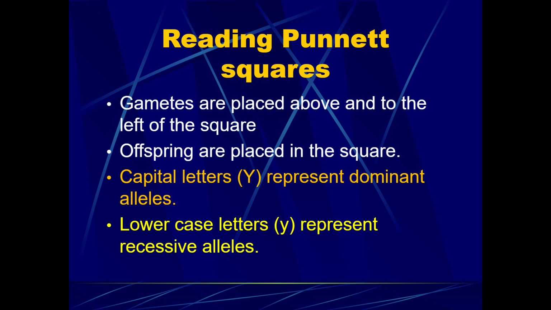And gametes, or in this case we're going to use letters, are always placed above and to the left of the square. And then in the squares, that's where we're going to put the letters of the offspring. So the gametes are going to be the letters you're inheriting from your parents, and the ones in the boxes are going to be the letters that we could possibly have a combination of and produce offspring. We're going to use letters as the alleles, and for the dominant allele, we're going to use capital letters. For the recessive allele, we're going to use lowercase letters. So in this case, we're using Y. So capital Y would be dominant for a particular trait. Lowercase y would be recessive for a particular trait.